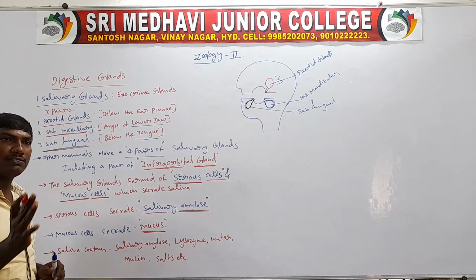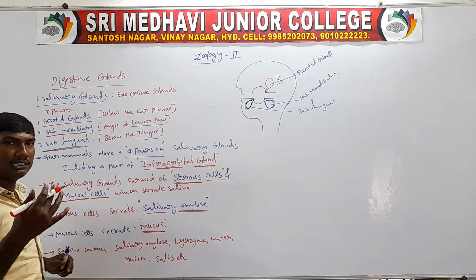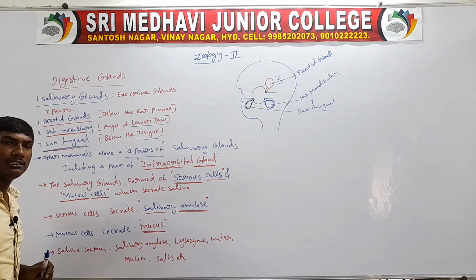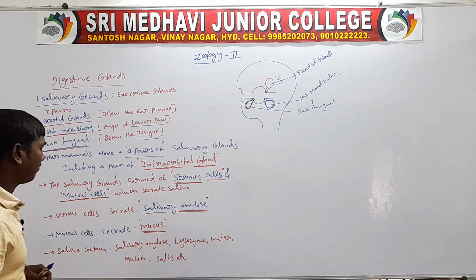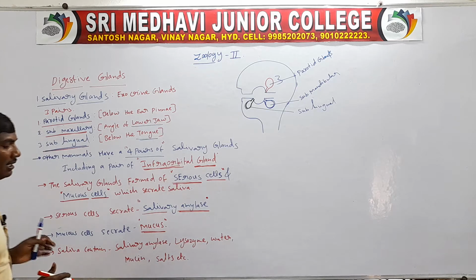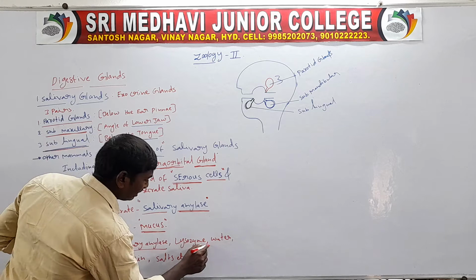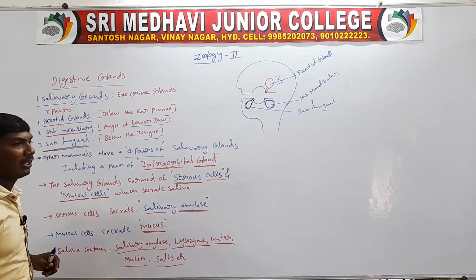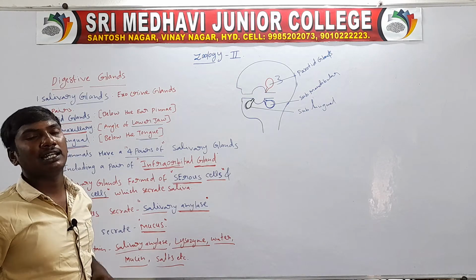The salivary glands are formed by two types of cells. First one, serous cells. The serous cells secrete the salivary amylase enzyme. The second one is the mucous cells, which secrete mucus. Next, saliva contains salivary amylase. Total saliva contains salivary amylase, lysozyme, water, mucin, salts, etc. So they are all present in human saliva.